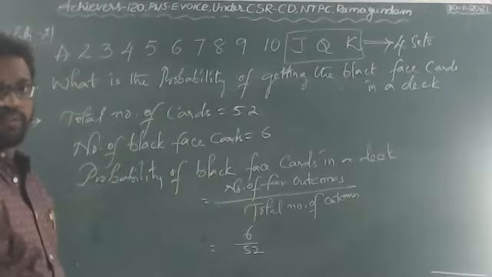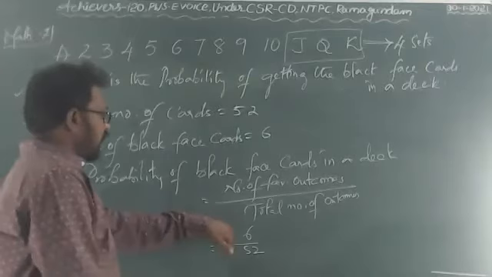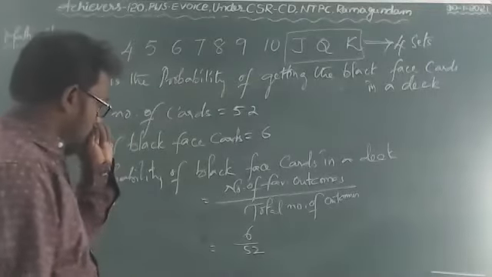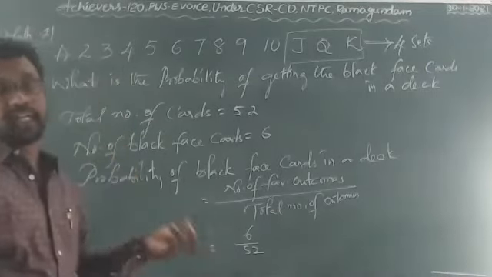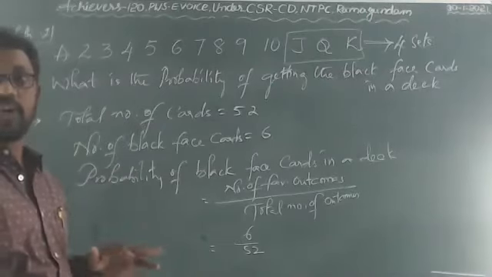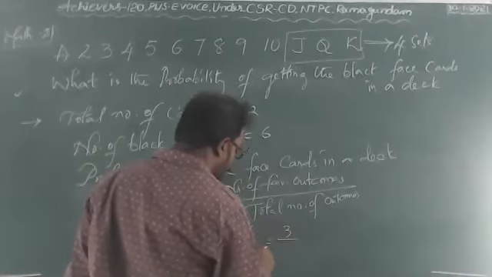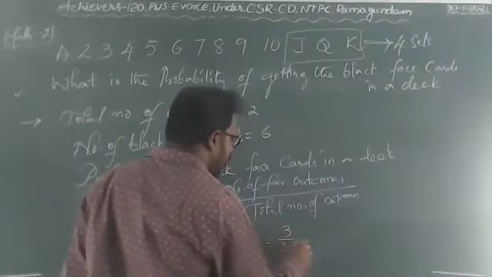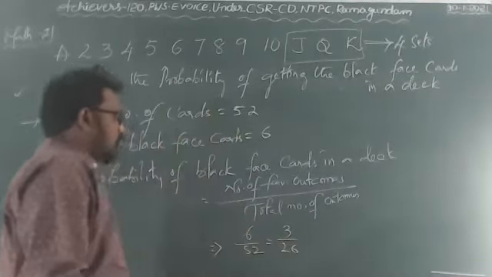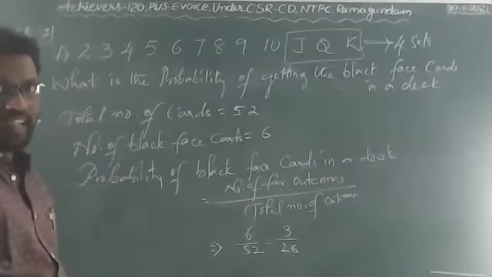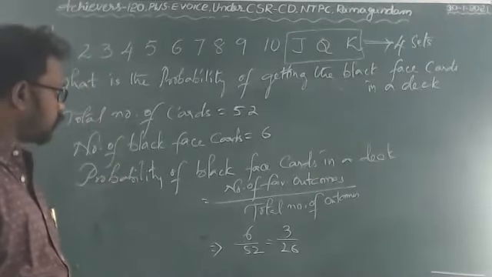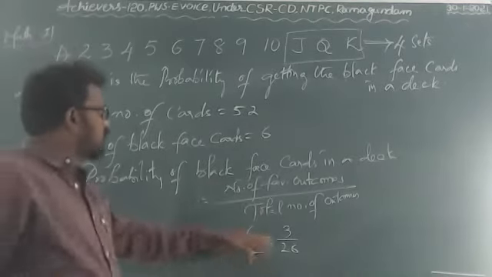6 by 52. Is there any cancellation? 6 table, is it going? No. 2 table, here it is going. 3 table, it is not going. 2 table, here it is going. What is the 2 table? 2 3s are 6, 2 26s are 52. 3 by 26. So this is the final answer.